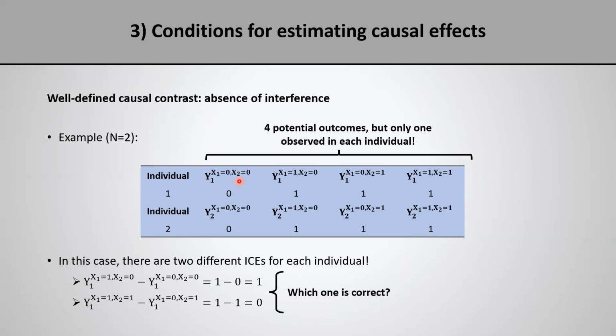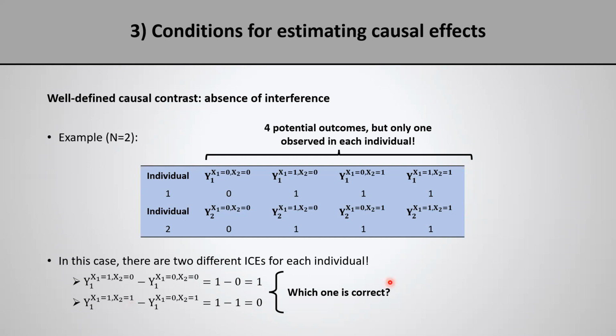So now I no longer have 2 potential outcomes per individual, but I have 4 potential outcomes per individual in this simplified situation where I have 2 individuals in my population. And the implication here is that I no longer have one individual causal effect for each individual. I have 2 individual level causal effects for each individual. To see that, consider individual 1. So in the situation where individual 2 was unexposed, I have the effect of the exposure on individual 1 being equal to 1 minus 0 equals 1. But in the situation where individual 2 was exposed, then the effect is 0.